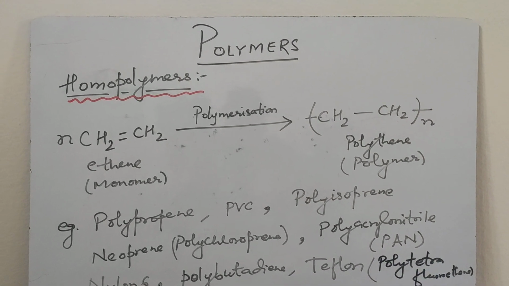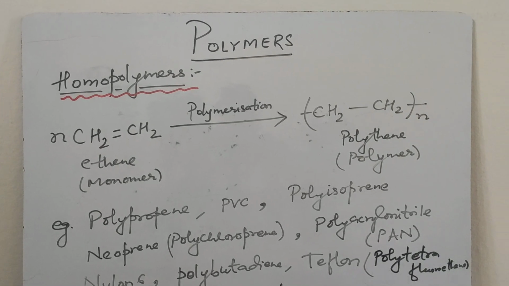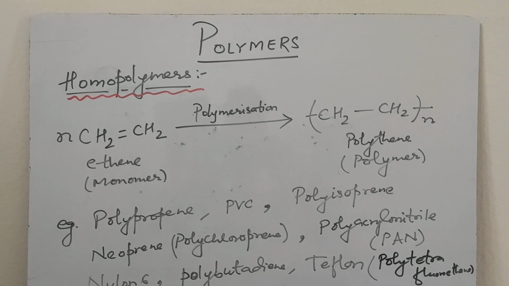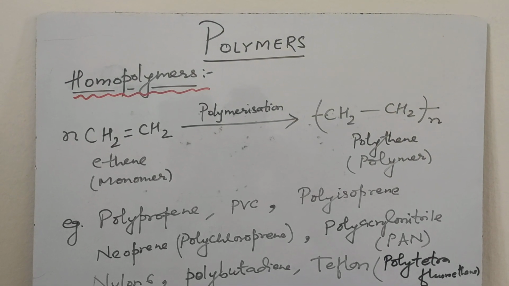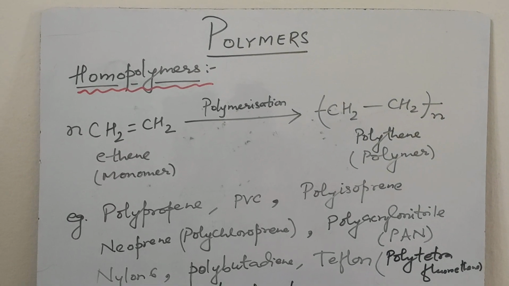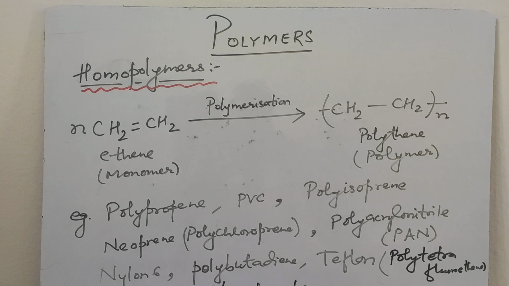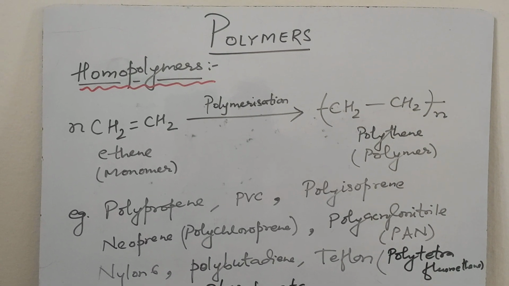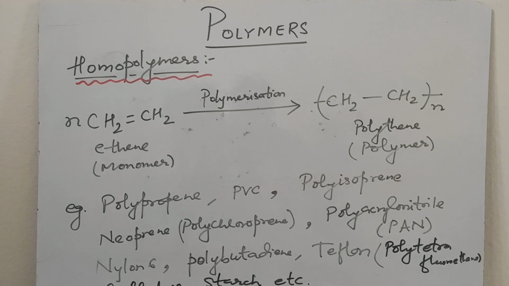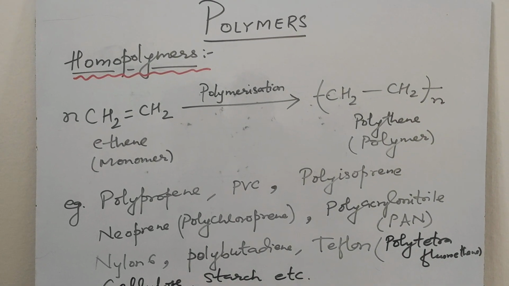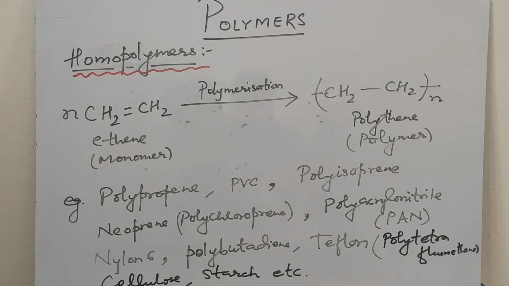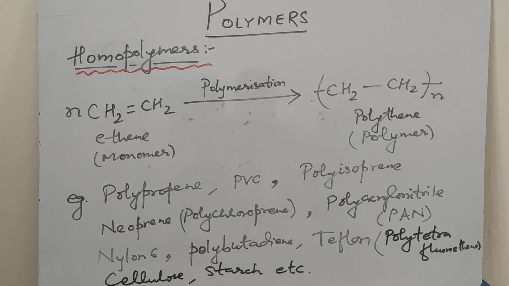So polymers, we are going to discuss today homopolymers. The polymers which are formed by joining of one type of monomer is called homopolymer. Homo means same. The examples of homopolymers include polythene, polypropylene, PVC, that is polyvinyl chloride, polyisoprene, neoprene, that is also called polychloroprene, polyacrylonitrile, that is PAN, nylon 6, polybutadiene, Teflon, that is polytetrafluoroethene, cellulose, starch, etc.